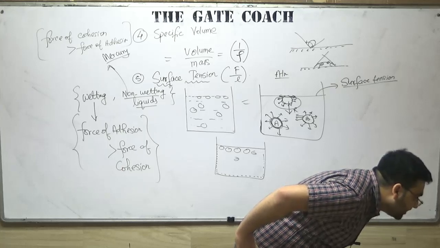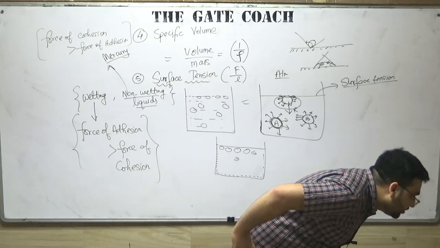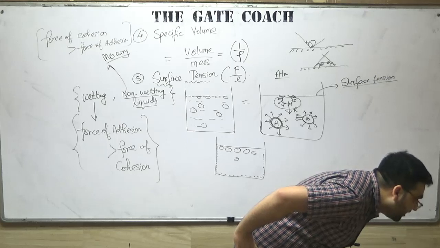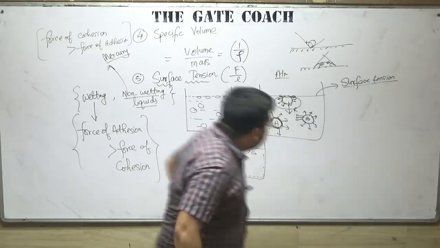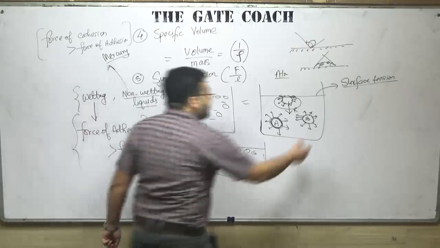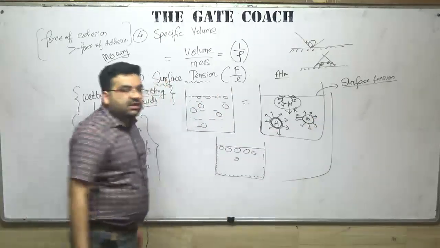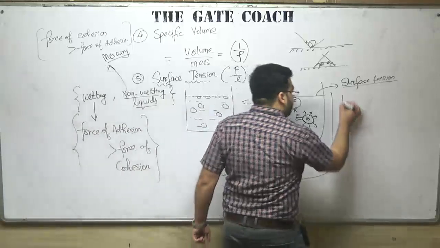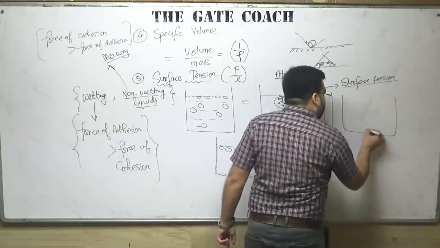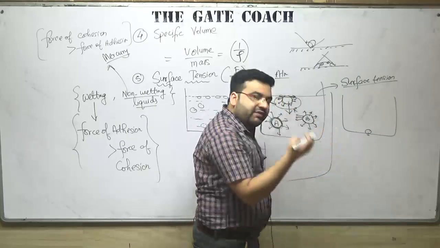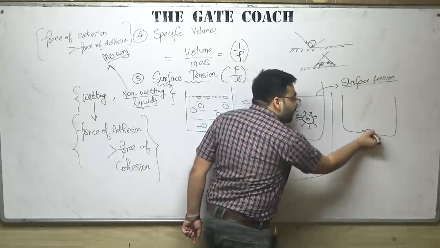So in case of surface tension, why are we considering the top surface? Why don't we consider the bottom surface, the bottom-most surface? Because, as is clear from the name, surface tension. For example, a particle at the bottom will have some force of adhesion, and it will have some force of cohesion also.